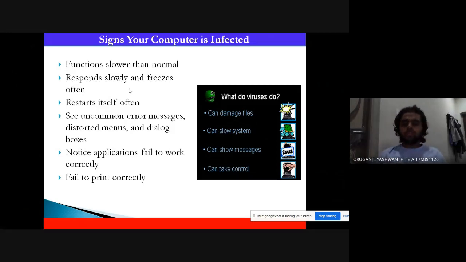These viruses are responsible for the pop-up messages, and mostly a virus stays longer than a period of time. It may take control of your system too.